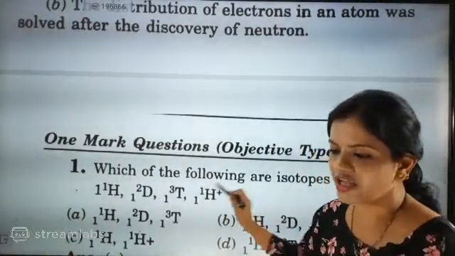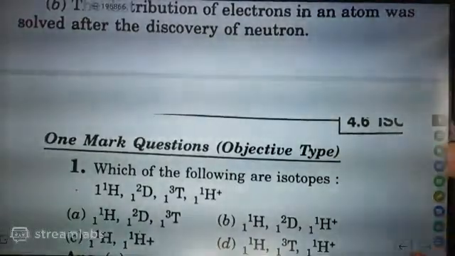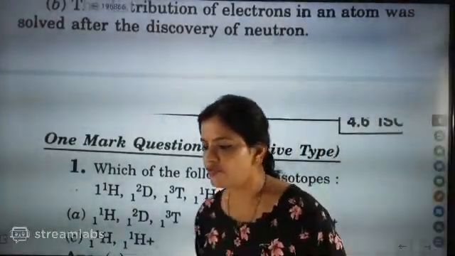This one with the plus is not an isotope. So what is the definition of isotopes? Atoms of the same element or different element?